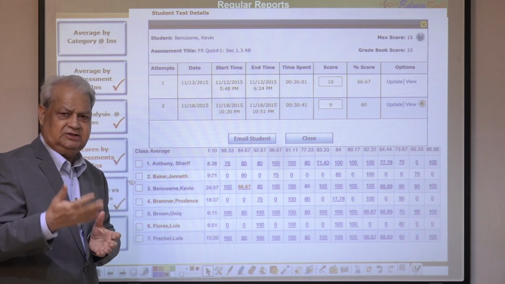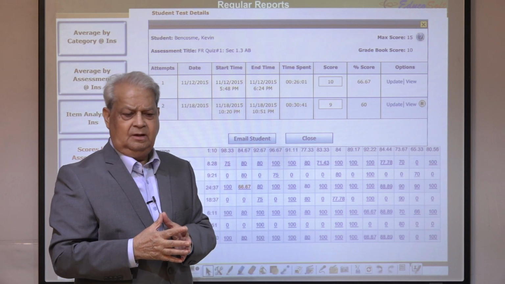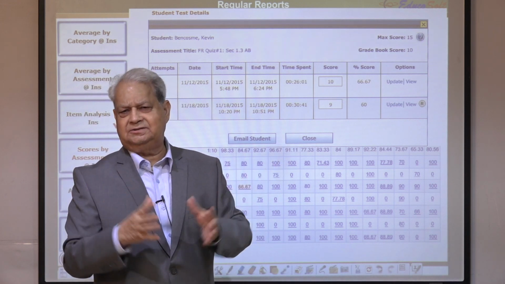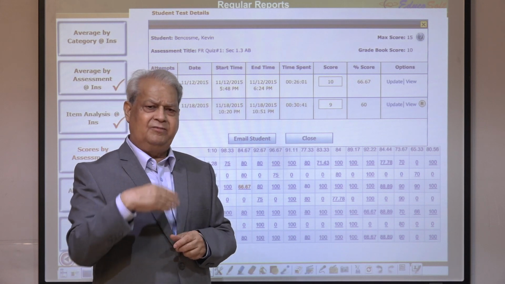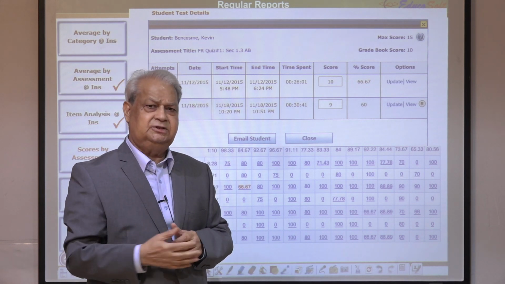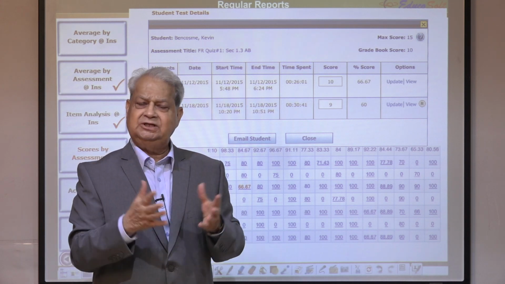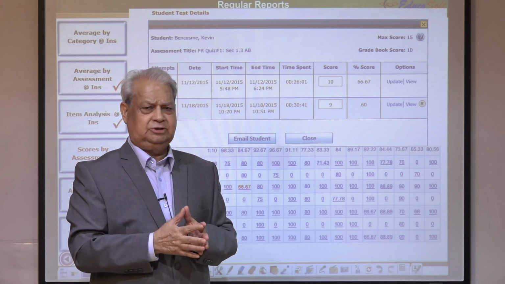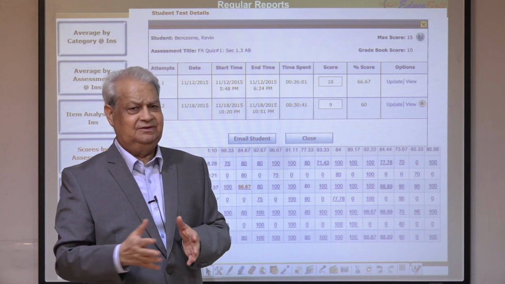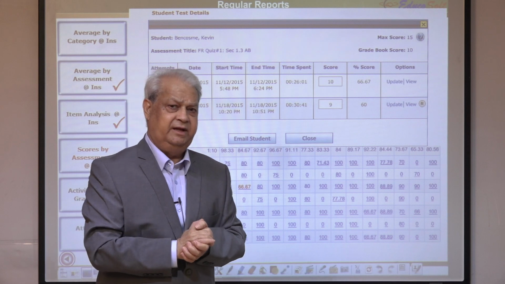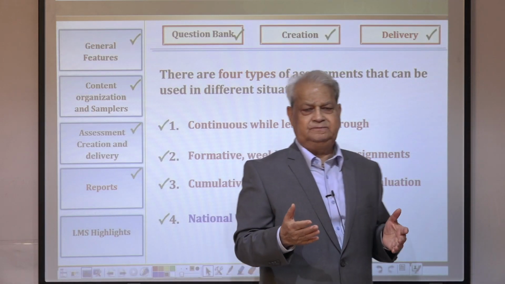And so many other features. That's why we have been in this assessment game for the last 3 decades. All that feedback that has come to us from our students and teachers and institutions, we have been embedding those features in the system. As a result, it now almost surpasses what anybody else offers in terms of the features of the system and assessment. The last part of my presentation is the LMS.